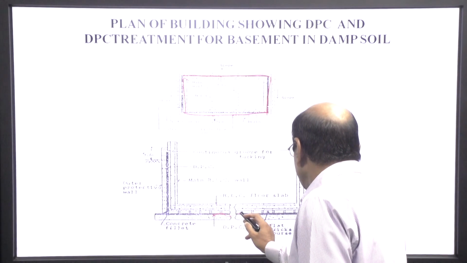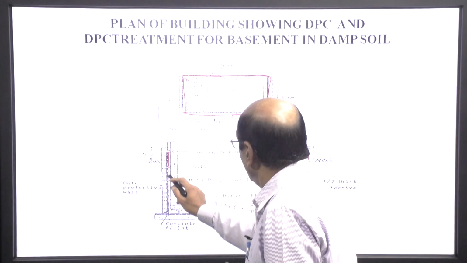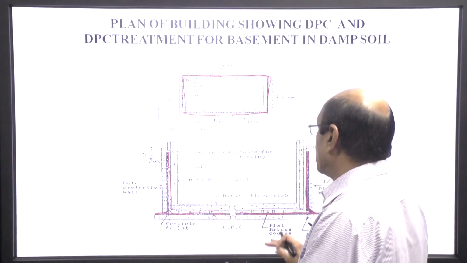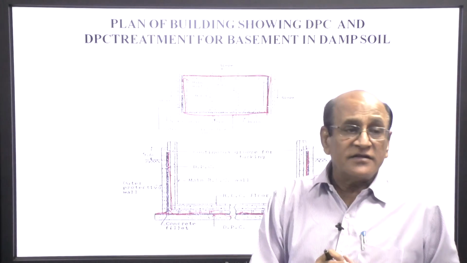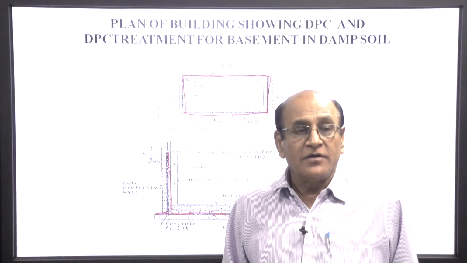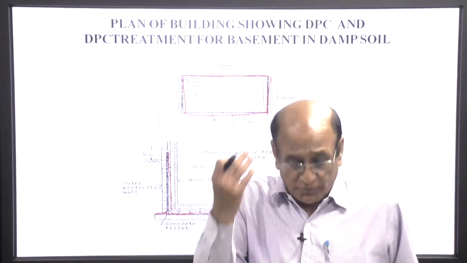This is the DPC laid here to protect. The entire surface is covered by the DPC, meaning there should be no gap, otherwise there will be a passage of water from top to bottom.